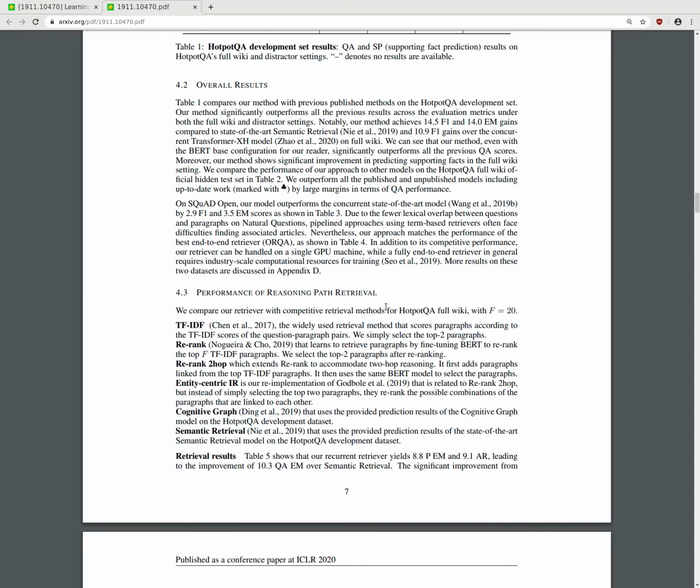So overall results: Table 1 compares our method with previously published methods on the HotpotQA dataset. Our method significantly outperforms all previous results across evaluation metrics under both the full wiki and distractor settings. Notably, our method achieves 14 F1 and 14 EM gains compared to the state of the art, gains over the concurrent Transformer-XH model on full wiki. We see that our method, even with the base BERT configuration, significantly outperforms previous QA scores. Moreover, our method shows significant improvement in predicting supporting facts in full wiki settings.